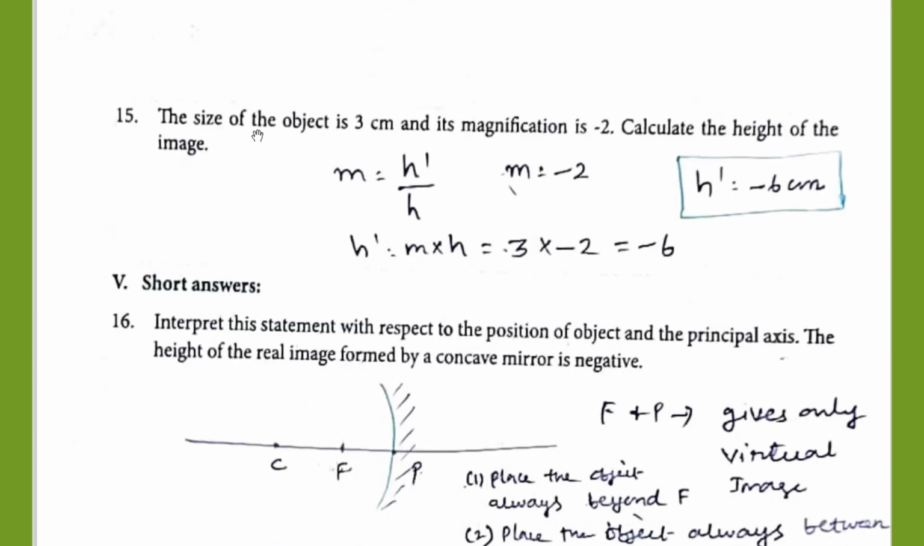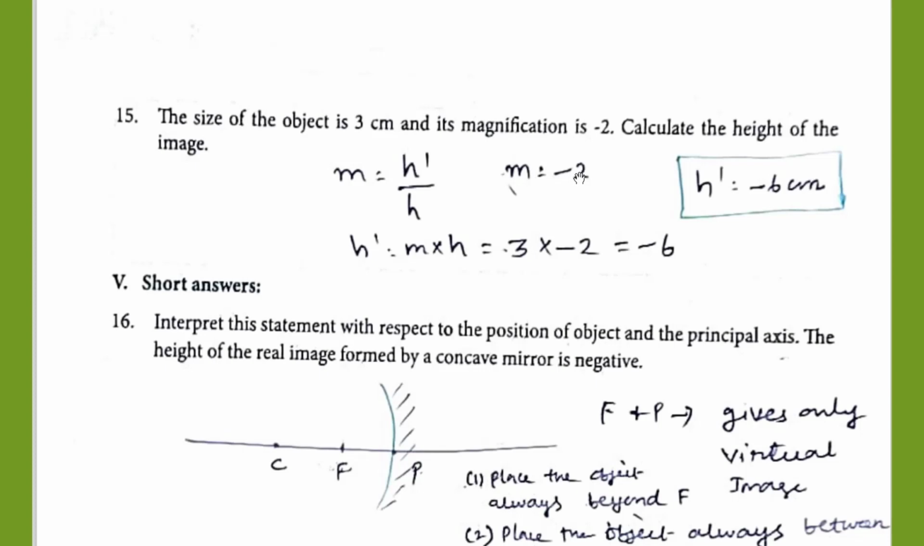Question number 15. The size of the object is 3 cm and its magnification is -2. Calculate the height of the image. Magnification M is equal to height of the image by height of the object, H dash by H. What are the informations given?